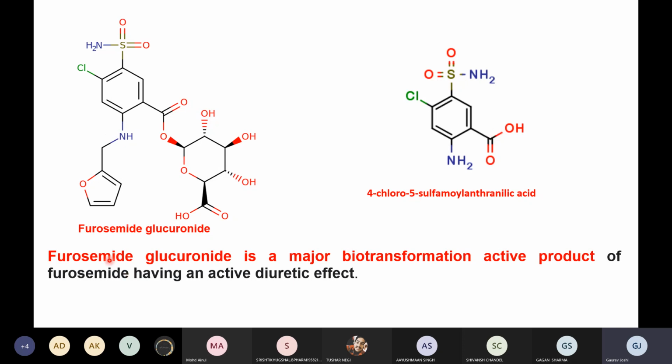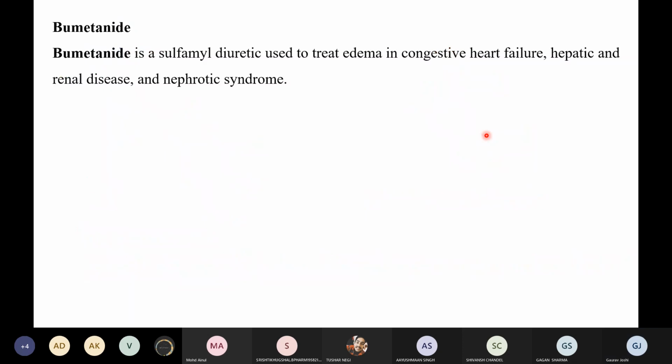Now the furosemide glucuronide is a major biotransformation active product of furosemide, having an active diuretic effect. This is the major product and this is the minor product, but both these products have diuretic activity, and this type of question can be asked in the GPAT exam, right? So this is the simple thing. The second molecule you have is bumetanide.